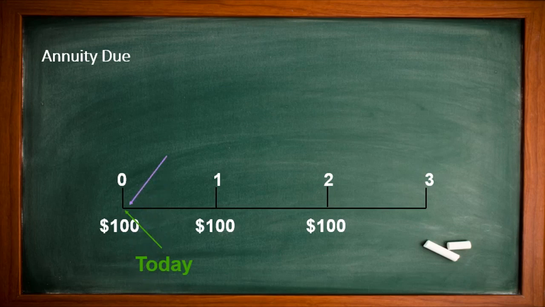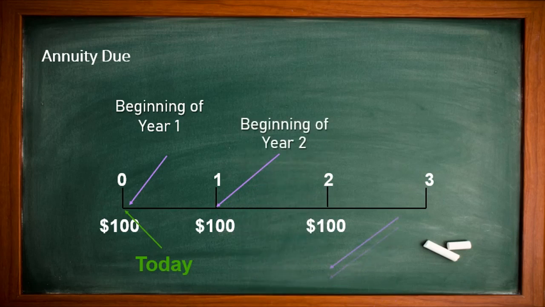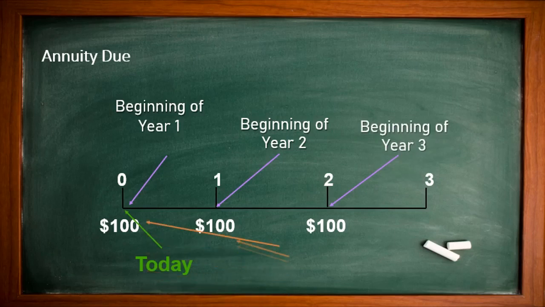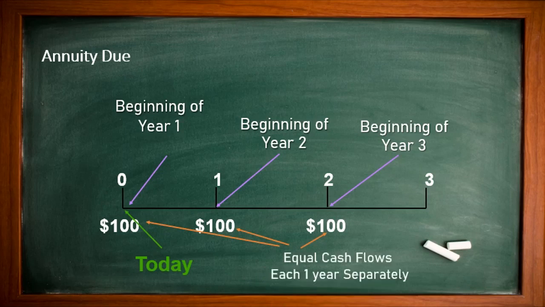So 100 at the beginning of year 1, again $100 at the beginning of year 2, and again 100 at the beginning of year 3. One thing is common: whatever we are going to deposit or receive, it is an equal payment. So equal cash flows each year.